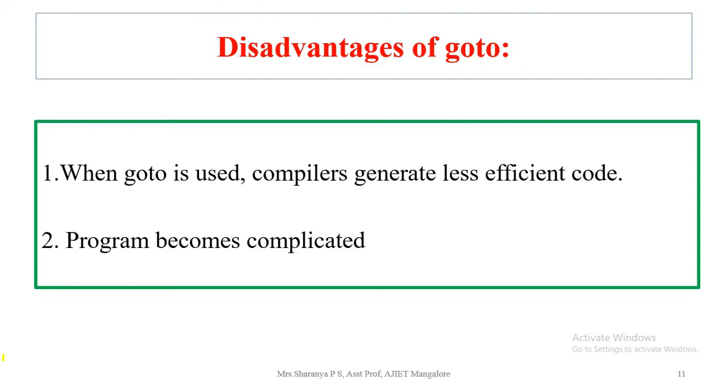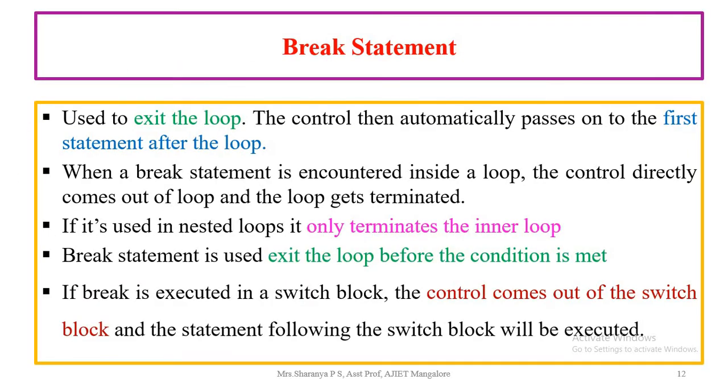But what are the disadvantages of goto? As we see, if we write goto statements, the compiler will take a lot of time to run the code. The efficiency of the code will decrease. That is one thing. And second, the program becomes much more complicated than if we write the same code by using simple looping statements. These are the two disadvantages of using the goto statement. Next, if we want to terminate any of the loops, then we can make use of the break statement.